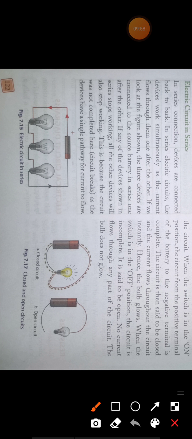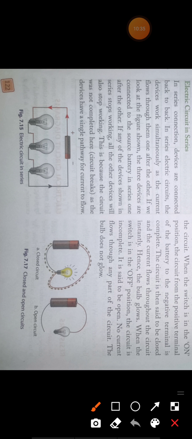Remember, in series connection, the same current flows across all the bulbs. If suppose 2 ampere current is flowing, then this 2 ampere current will flow across all the bulbs. This bulb will get 2 ampere, this bulb will also get 2 ampere, and the third bulb will also get 2 ampere current. All the bulbs get the same current.